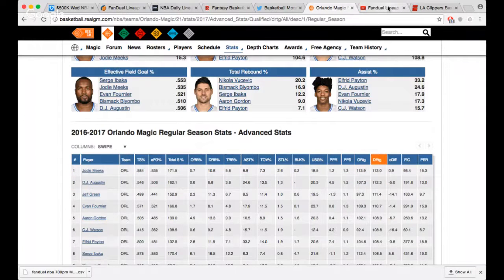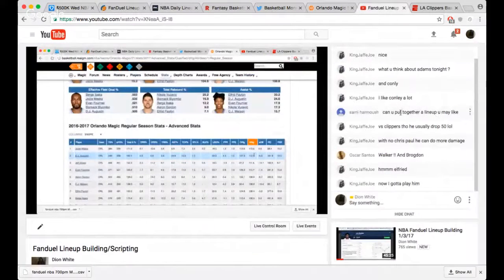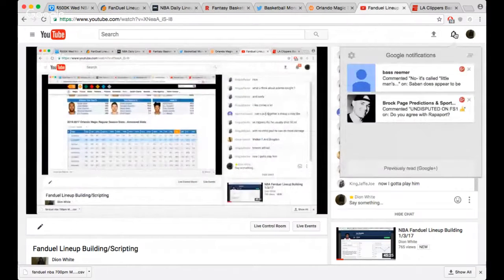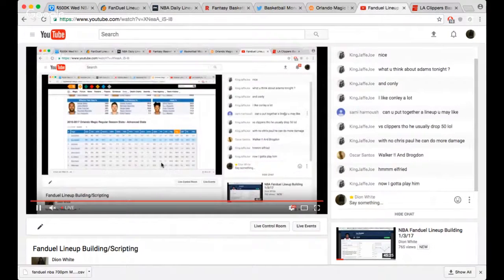Now that I'm seeing Alfred Payton starting, can you put together a lineup that you may like? Versus Clippers though, he usually drops 50 with no Chris Paul. You can do more damage. Walker and Brogdon, Alfred. Now I gotta play him. Hold on, let me see something real quick. Those comments on other things. So, yeah, man, you guys can definitely talk me into Conley.